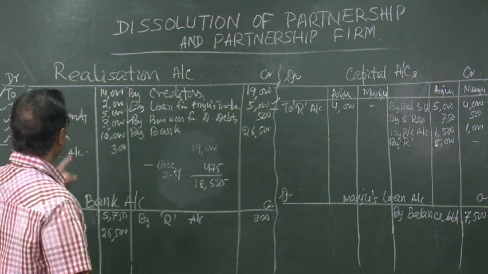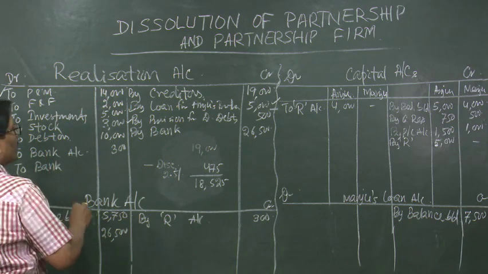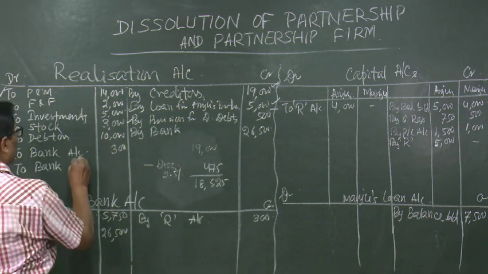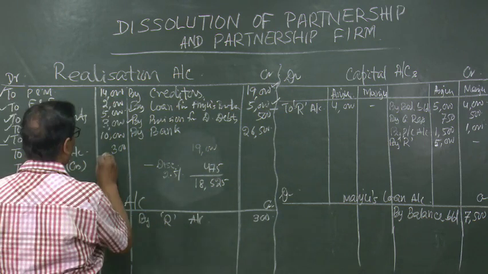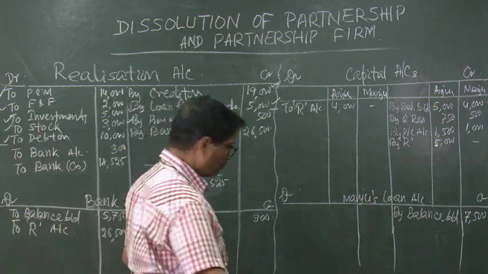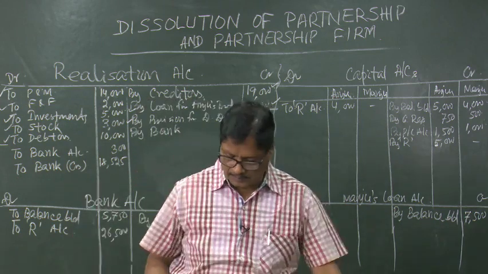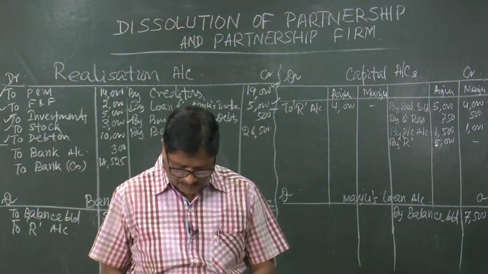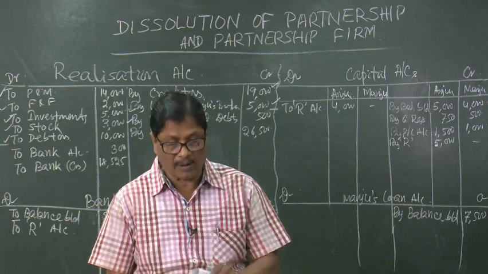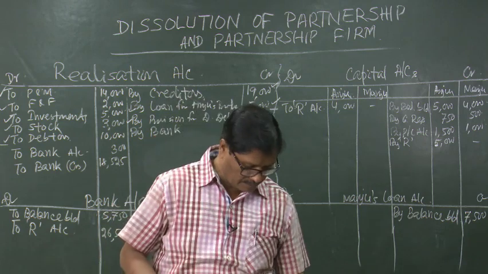So, what will be the entry? Realization account debited to bank account. So, you can ensure here that all the liabilities are paid off. To bank, within bracket creditors you can write, we are giving 18,525. So, with this now we can compare the realization account and see whether there is profit or loss.